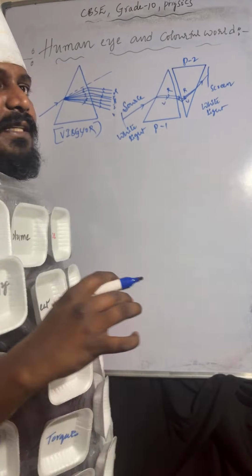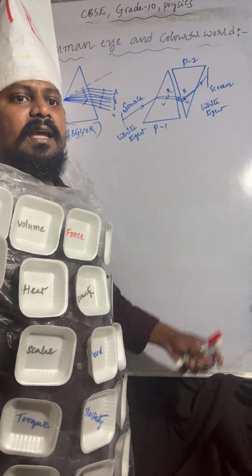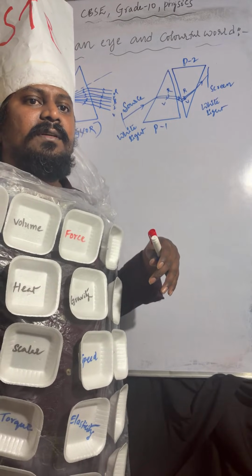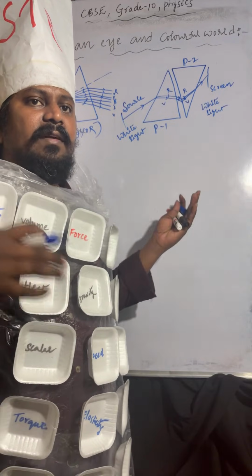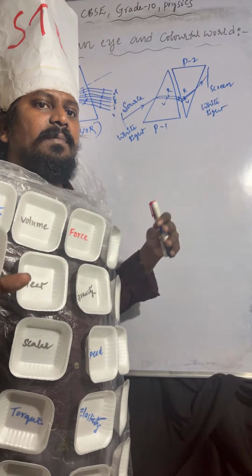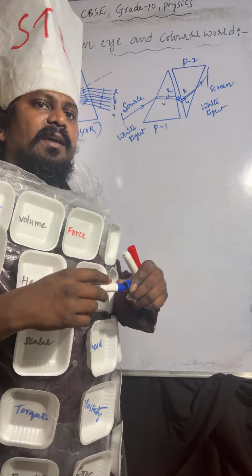A light ray passes through the prism, so it splits into 7 colors. Again, those 7 colors will fall on the second prism. Those 7 colors will be combined and come out as white light.